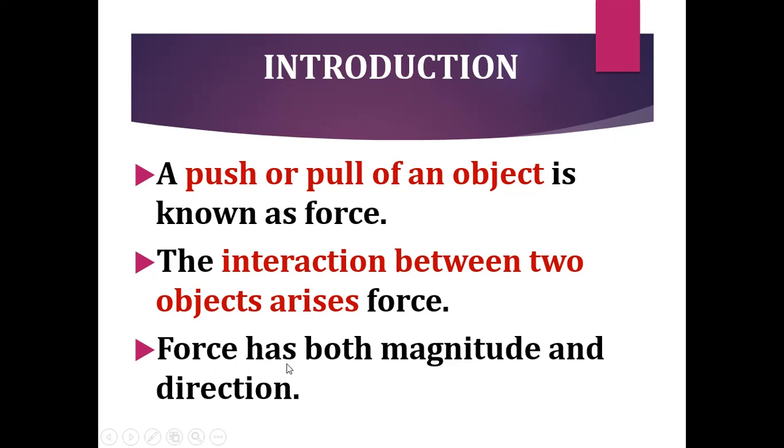And force has both magnitude and direction. So the force created due to the interaction of two objects has both magnitude and direction. What is meant by magnitude? It has size, it has strength, weak force or strong force. And not only that, the applied force has direction. Sometimes it is in the same direction or towards the opposite direction.